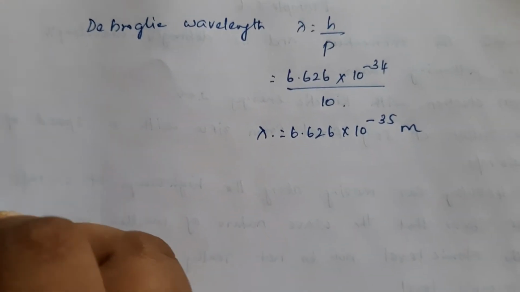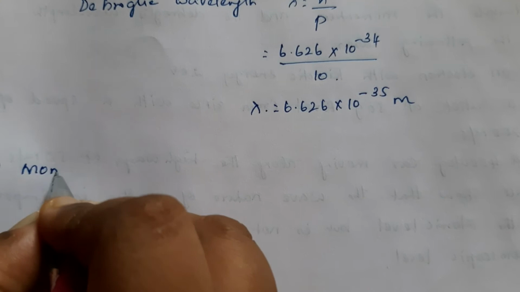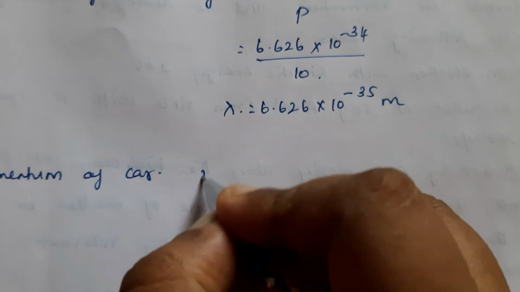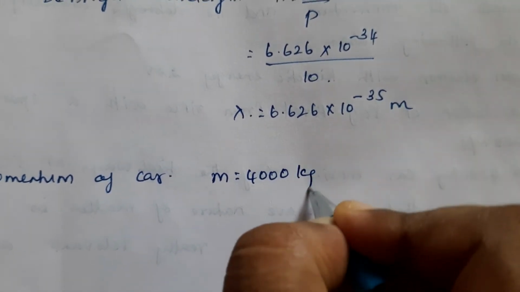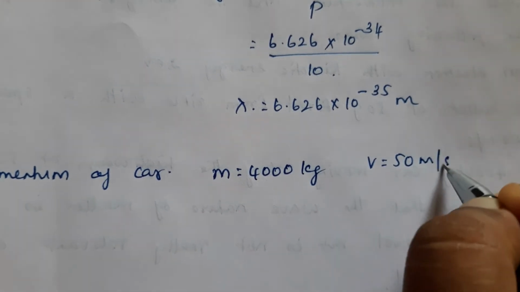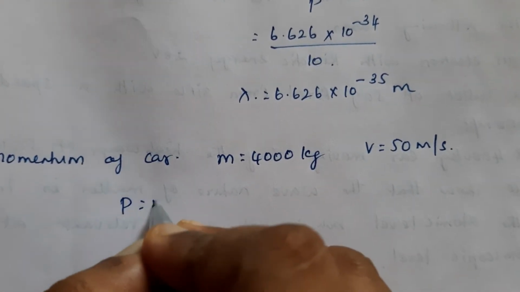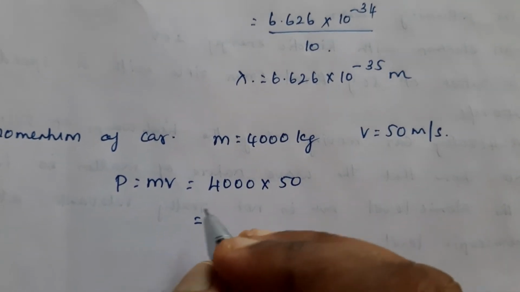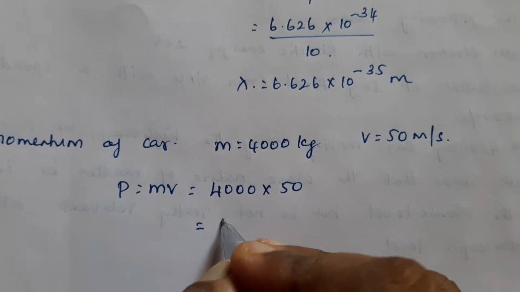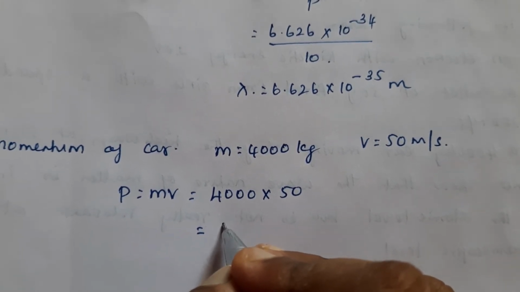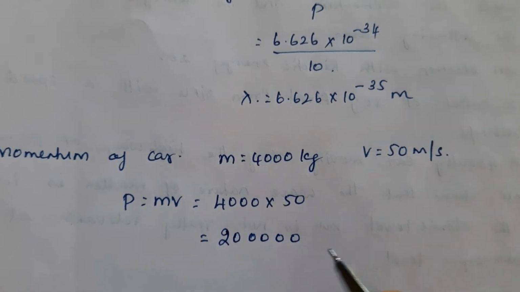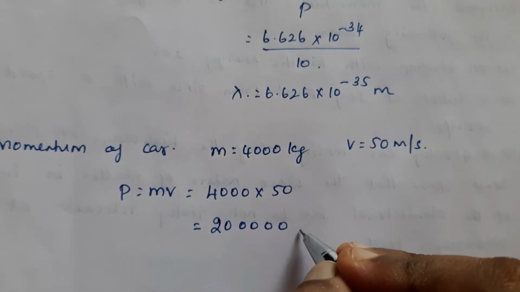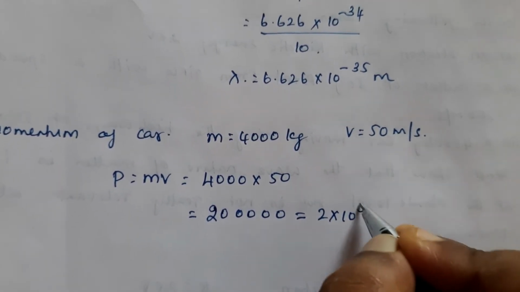Now the third case we have to go for the car. So momentum of car. Here the mass is given as 4000 kg and the velocity is equal to 50 meter per second. So here P is equal to mv. So it is 4000 into 50. So what will you get? 20,000... you will get 2 lakhs. So that can be written as 2 into 10 raised to 5.